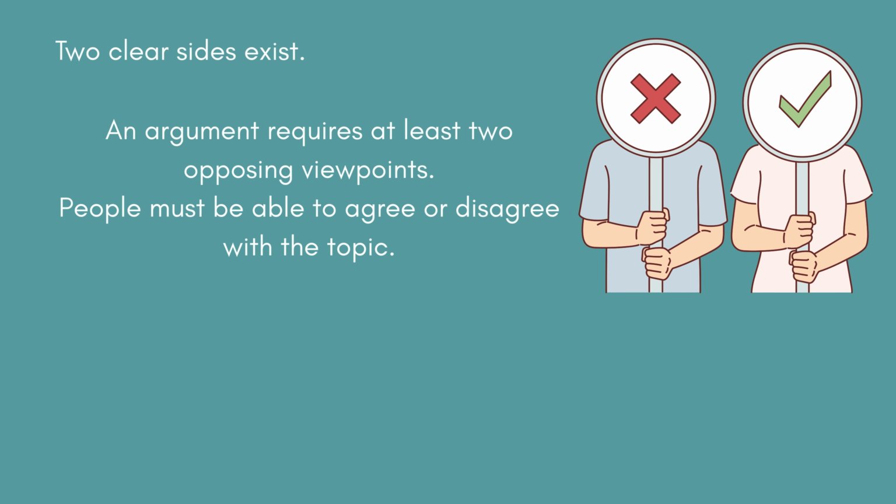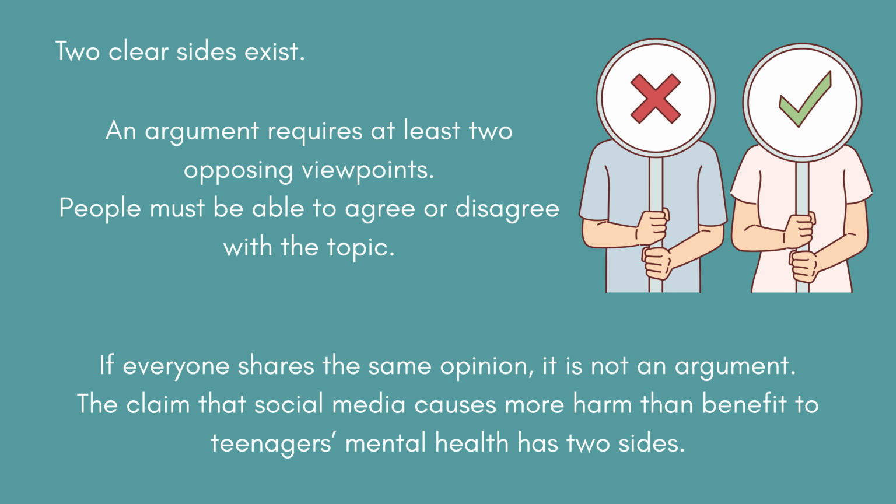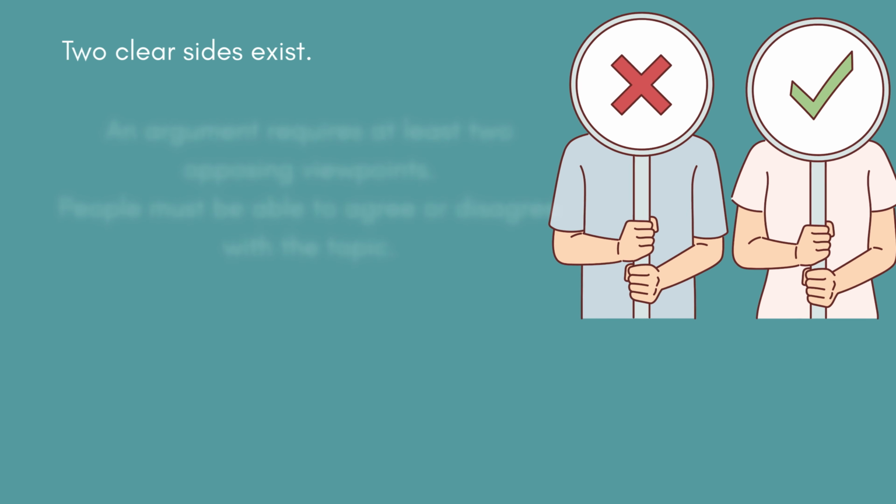1. 2 clear sides exist. This means people can agree or disagree with the topic. There must be at least 2 different opinions. If everyone thinks the same way, then it is not an argument. The claim "social media causes more harm than benefit to teenagers' mental health" also has 2 sides.